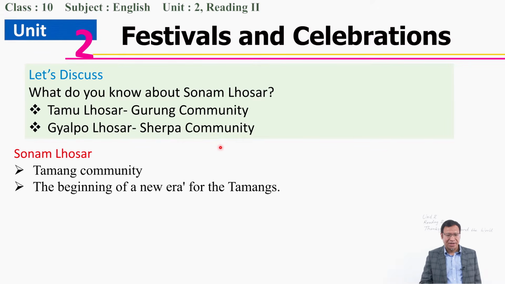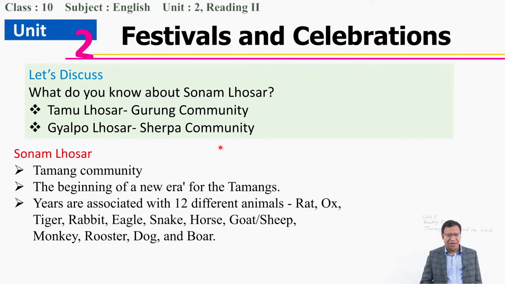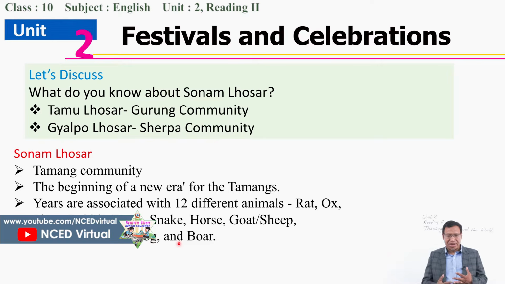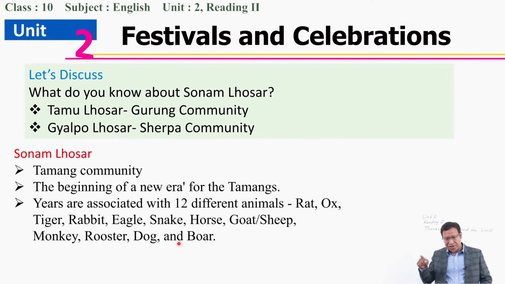Sonam Losar years are associated with 12 different animals, as I showed in the first picture. There are rat, ox, tiger, rabbit, dragon, snake, horse, sheep, monkey, rooster, dog, and boar. These are the various animals that represent different years, and they make a kind of circle.